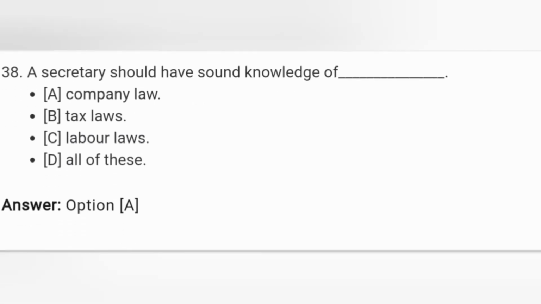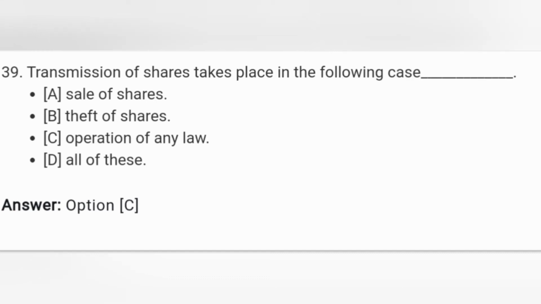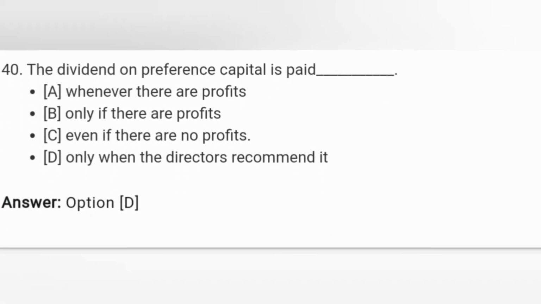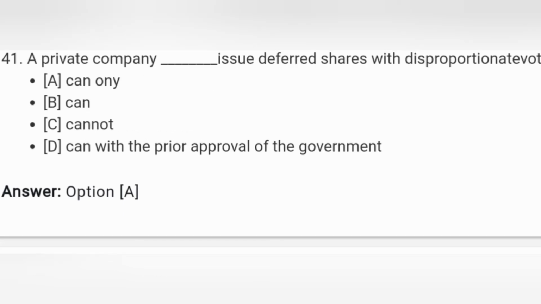A secretary should have sound knowledge of company law. कंपनी लॉ का नॉलेज सेक्रेटरी को जरूर होना चाहिए. Next, transmission of shares takes place in the following case. Operation of any law. Operation of any law is the correct answer. Next, the dividend on preference capital is paid only when directors recommend. A private company dash issue shares with disproportionate. Can any? A-N-Y, any. Answer A is correct.